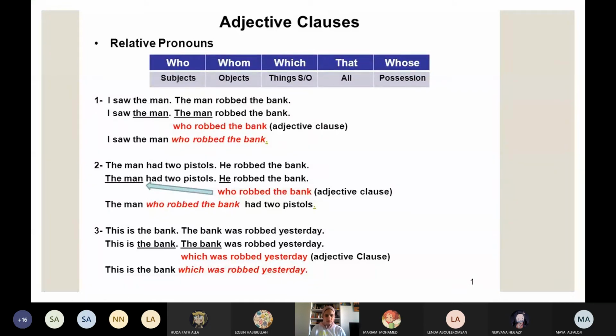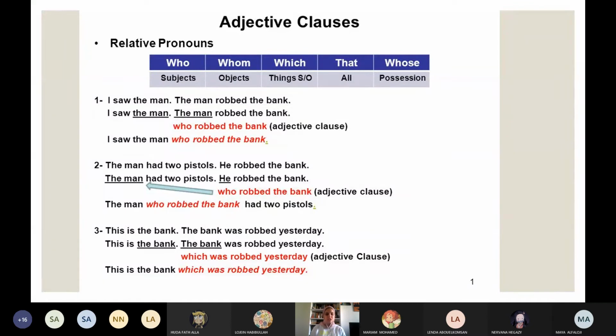Okay? The man had two pistols. He robbed the bank. I want to make it one whole sentence: the man who robbed the bank. I bring it here because an adjective clause should follow the noun it modifies. So: the man who robbed the bank had two pistols.